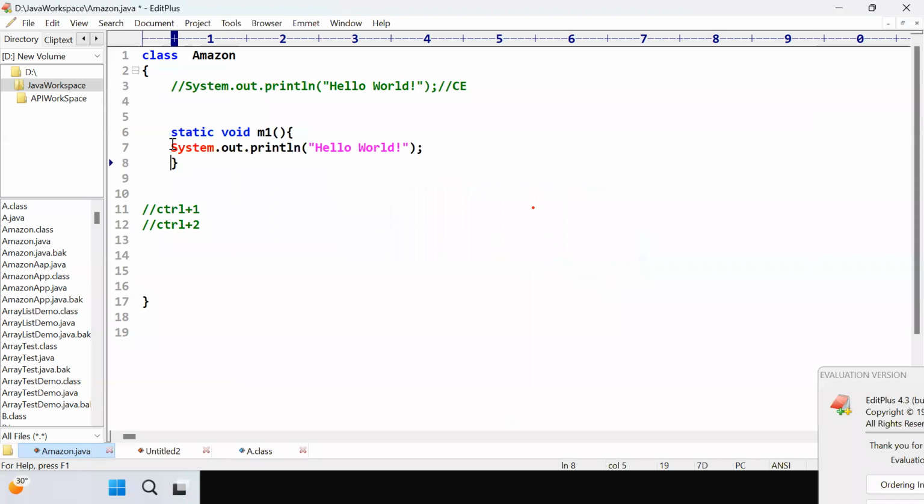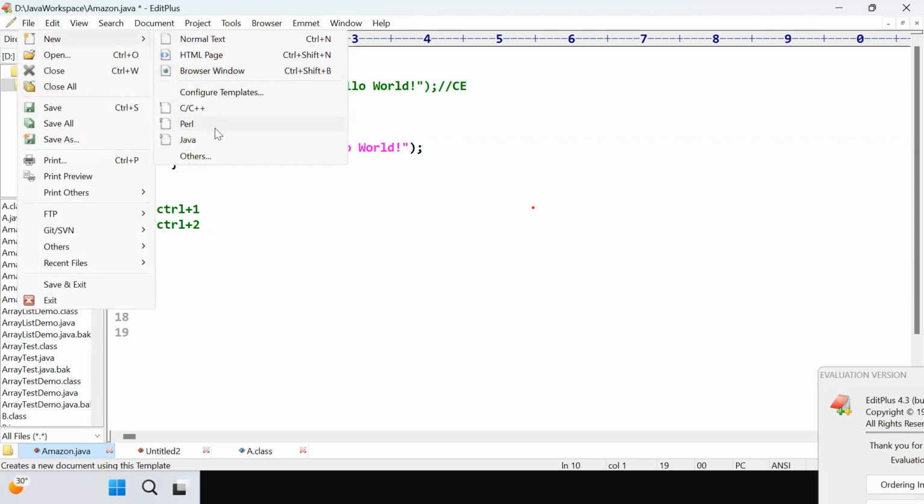So here we were getting a compile time error, and now we understand why: because you are writing this logic in a class block. That is not a Java concept; you cannot write logic in a class block. You can define or declare something, but if you want to write the logic, you have to write it inside a method, or inside a constructor, or a static block or non-static block. Okay, so once again, I'll create one file.